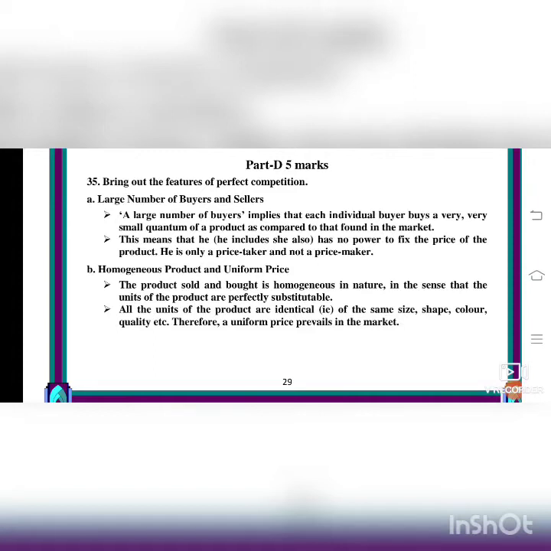Homogeneous product and uniform price. The product sold and bought is homogeneous, that is single product in nature, in the sense that the units of the product are perfectly substitutable.